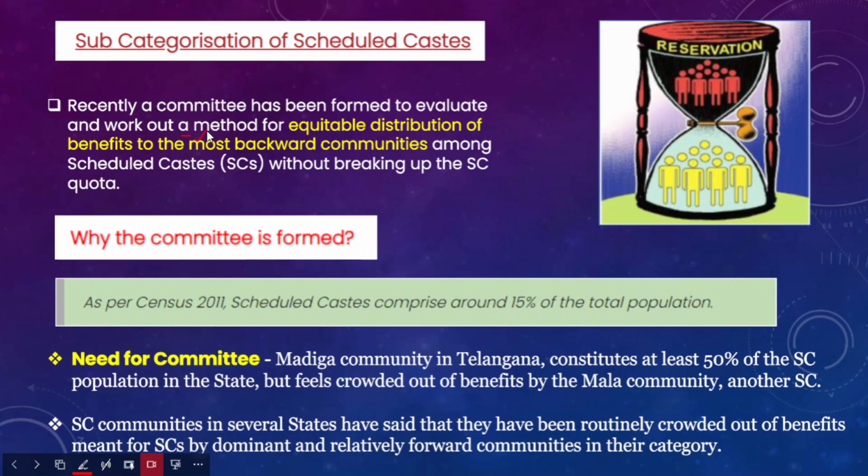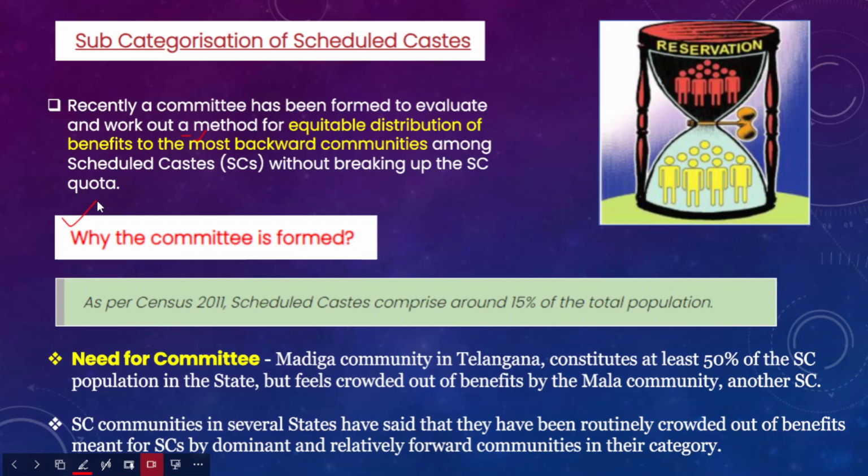So this committee's overall mandate is to ensure equitable distribution of benefits to the most backward communities within the scheduled castes. For this purpose, there was a separate committee formed for the subcategorization of scheduled castes. I hope you have understood what it means. Now why has this committee been formed? What is the purpose of forming such a committee for the subcategorization of scheduled castes?